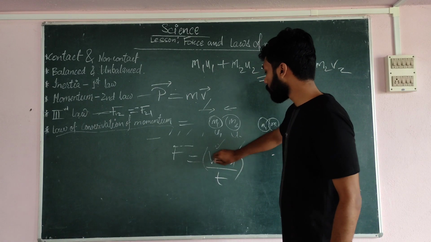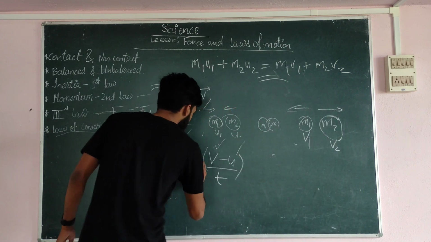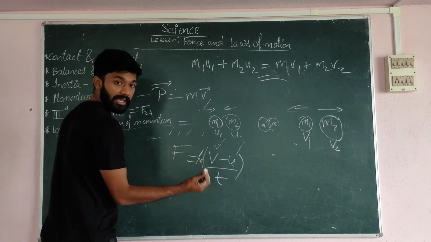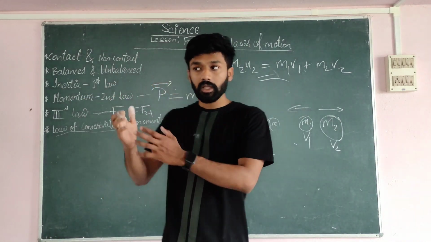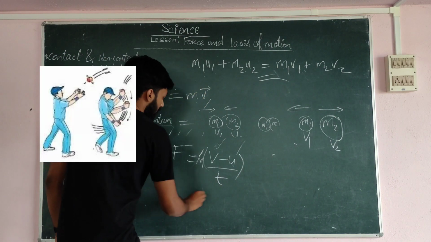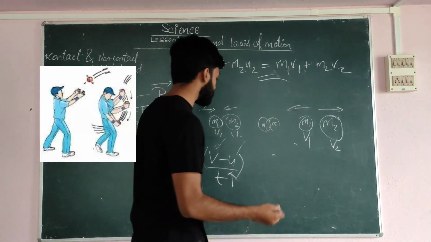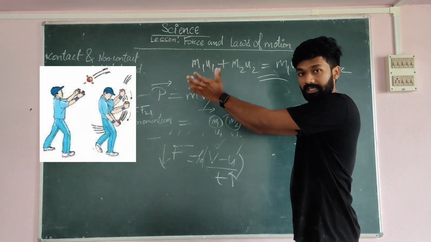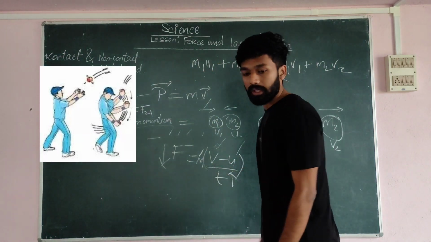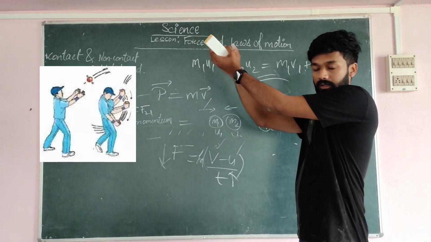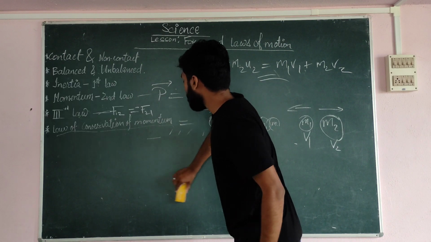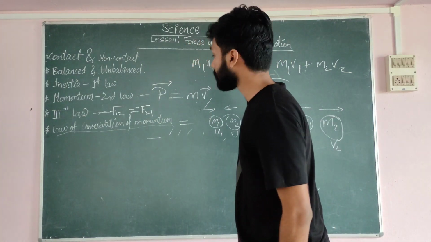So u and v remain constant. Then force equals mass into acceleration, and m is also constant for a ball. So the only thing I can change is time. If I increase the time, then what happens? The force will decrease. If time increases, the force will decrease. So if I increase the time for catching, I can reduce the force. That's why the cricketer catches by rolling his hands back, taking a larger amount of time.